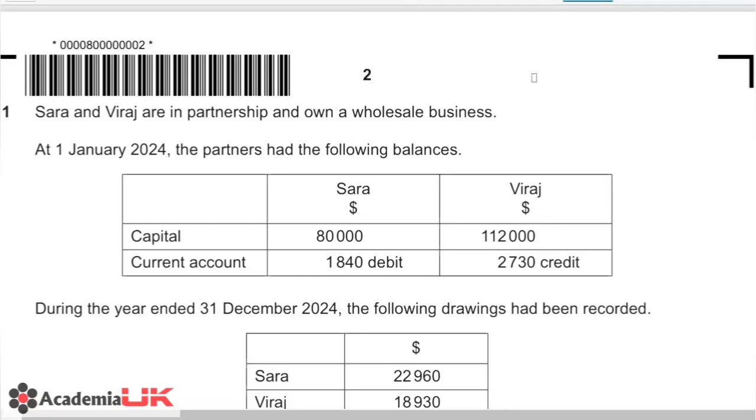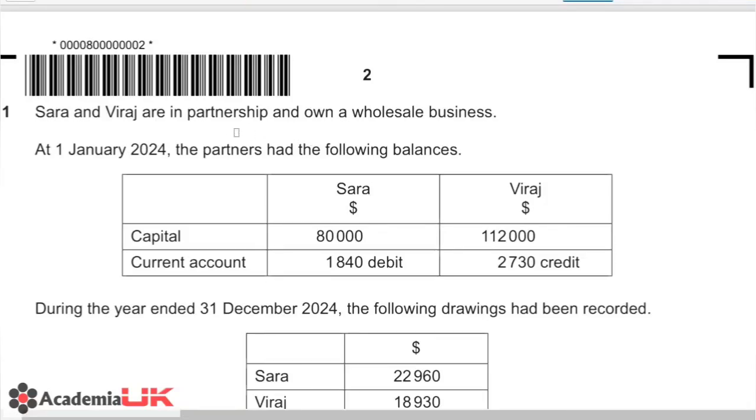Now this paper just recently happened and I have decided to work out a solution for you all because this paper caused a lot of stress among the students who attempted it, as they were caught by surprise as many of the additional information and adjustments were complex. So we'll start off by reading this question and highlight any important points that can be of use to us.